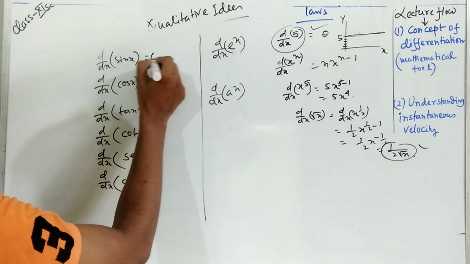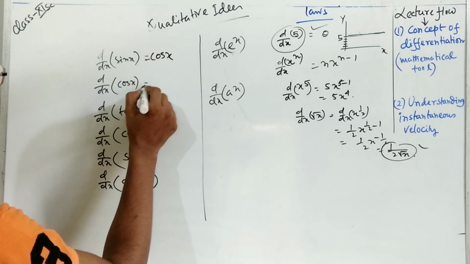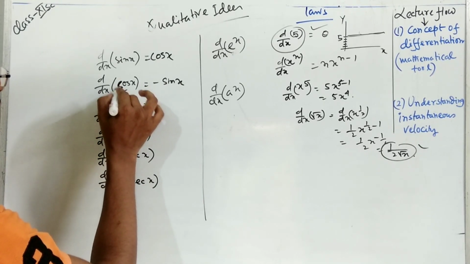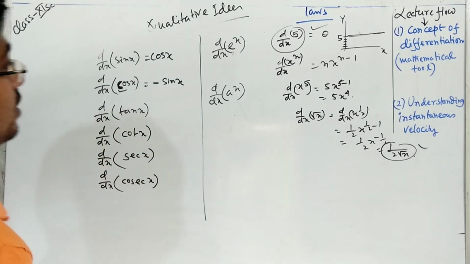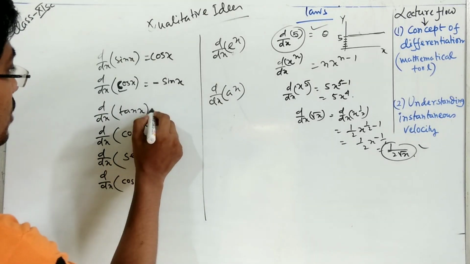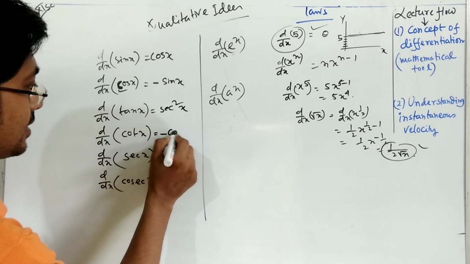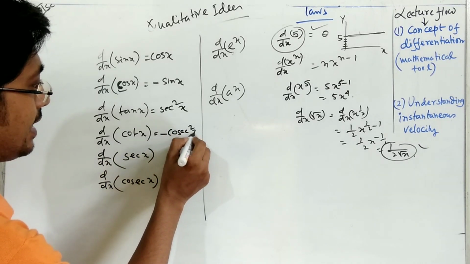Now sin x gives cos x, cos x gives minus sin x. So for all the terms starting with c, a minus sign will come, remember it. Now tan x gives sec square x, cot x gives minus cosec square x.